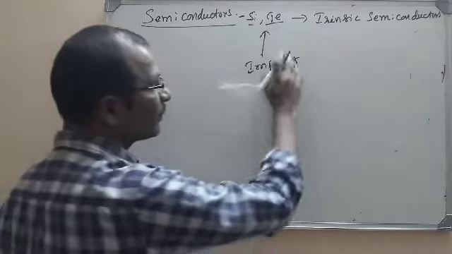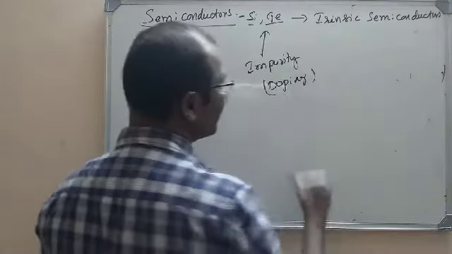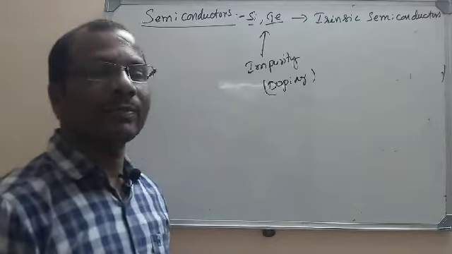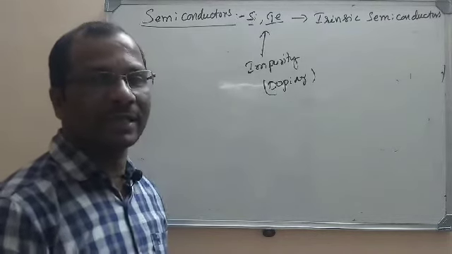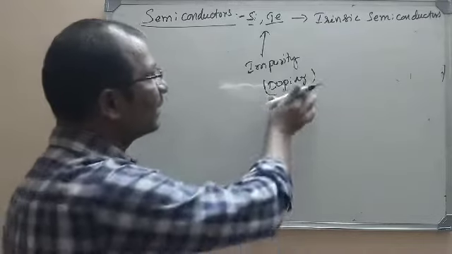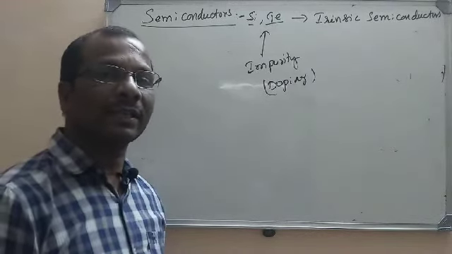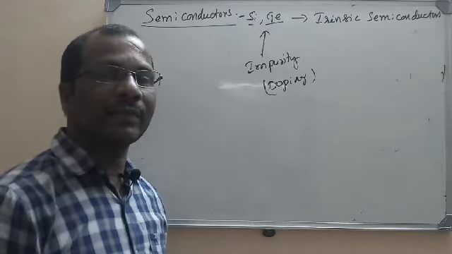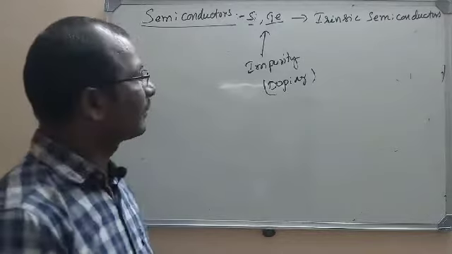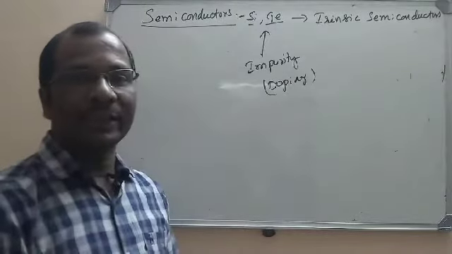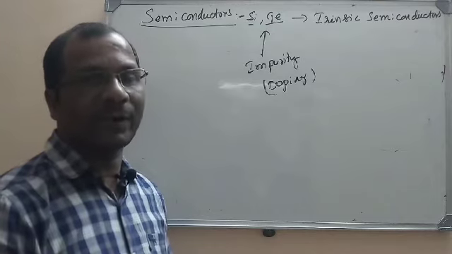The addition of impurity is known as doping. Doping is nothing but adding an impurity, but here a selected impurity is added. Impurity in the sense that any other element is added. By adding the impurity, the conductivity of silicon and germanium is raised by several hundreds of times. Now let us see how to add the impurity and what types of semiconductors are formed here.